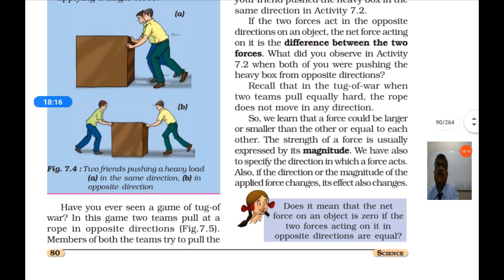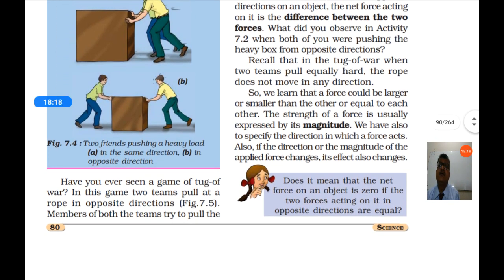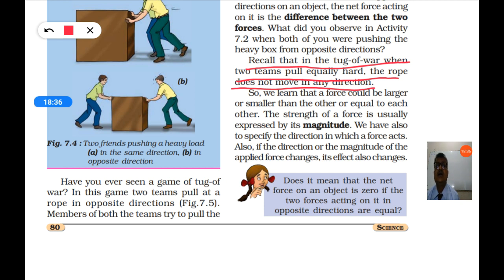Recall that in tug of war, when two teams pull equally hard, the rope does not move in any direction. So we learn that a force could be larger or smaller than another, or equal to it.